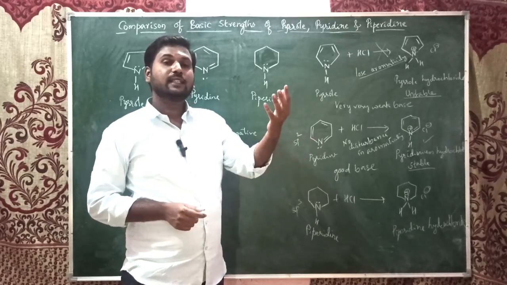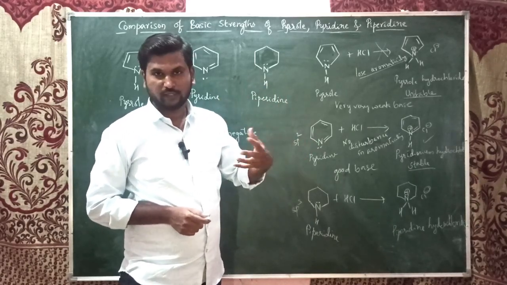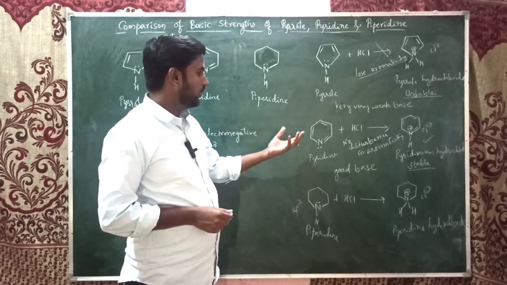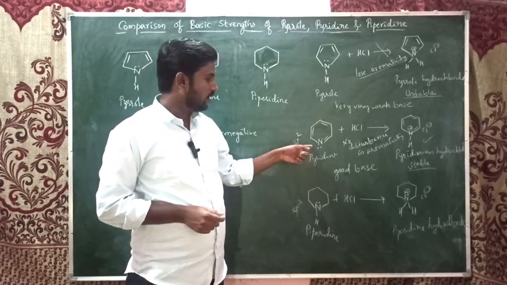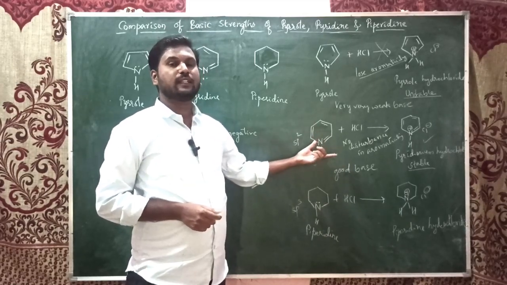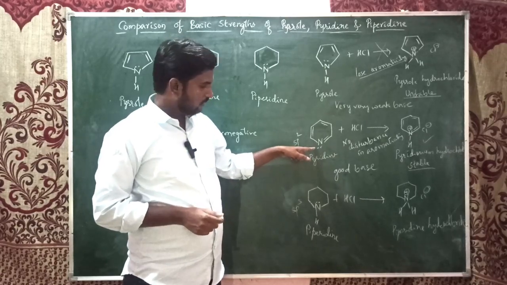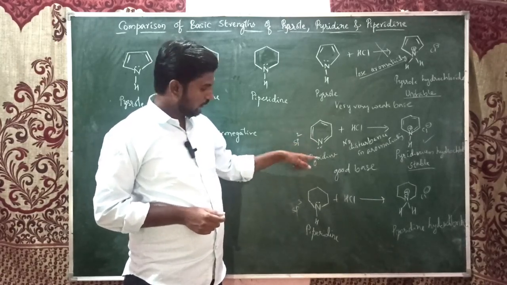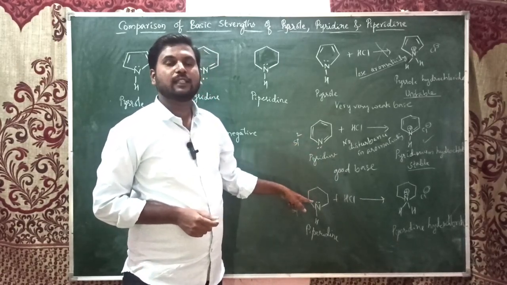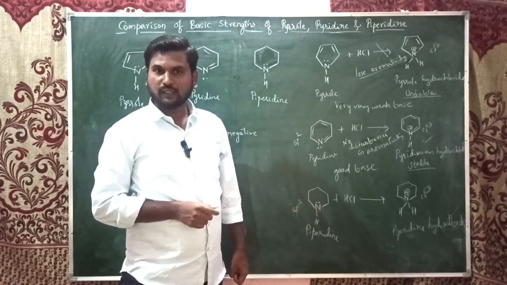Electronegativity is the attraction of electrons, not giving electrons. Hence the availability of these electrons is less compared to the availability of the electrons in piperidine. You got this?